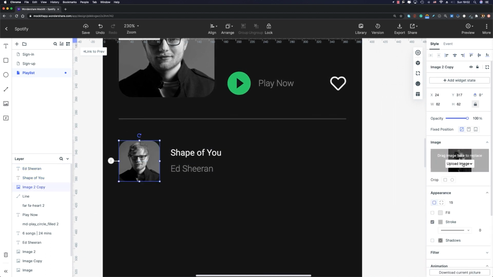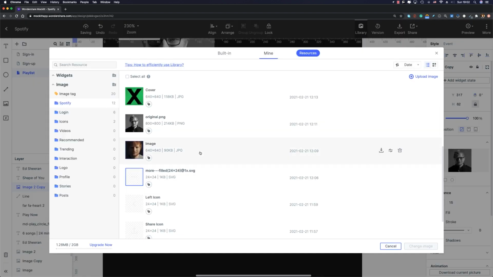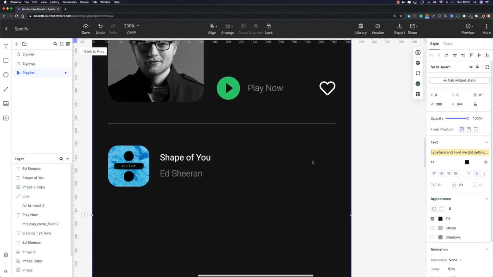Let me select this image and modify it. I'm gonna bring another image here. Let me choose this one. All right. And as I mentioned before, we're gonna place a more button on the right side.